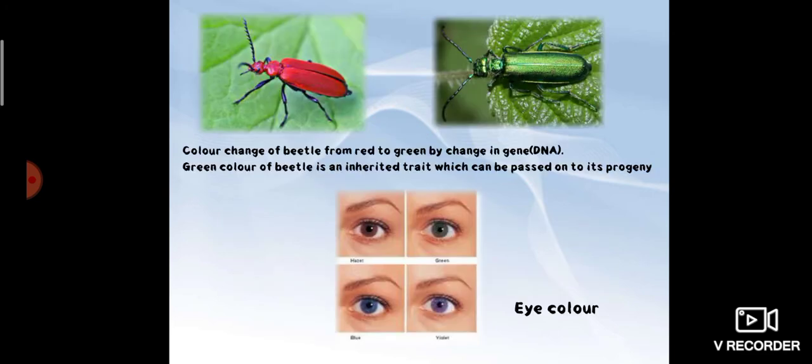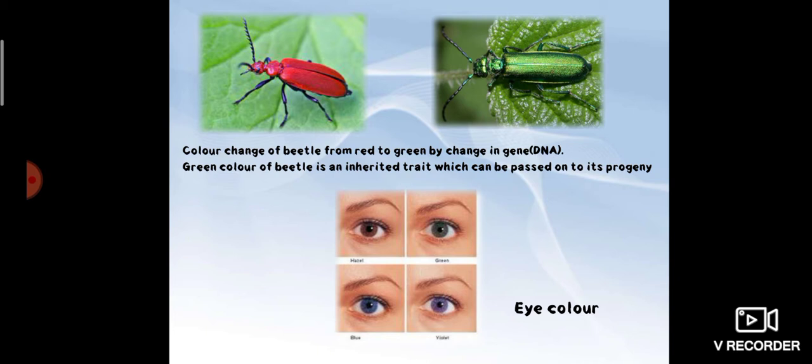Okay, example: look at the color change of a beetle from red to green by a change in the gene or DNA. Suppose a change happens in the gene of the parent, which results in the formation of a new color, that is from red to green. This green color may help that beetle hide from predators. So it is what? Environment-friendly. Environment-friendly means it can help in survival in the environment.